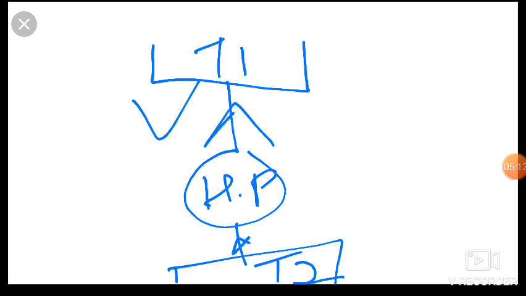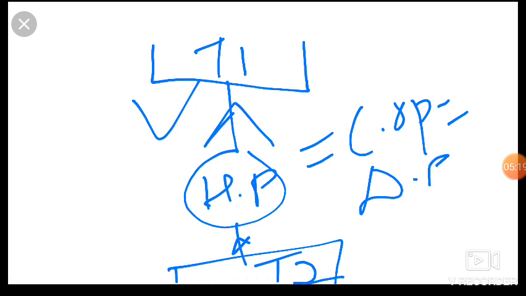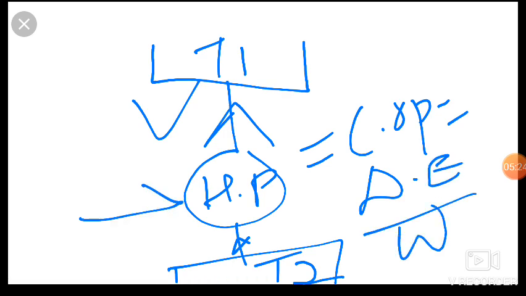So friends, COP is equal to desired effect upon work supply. We are supplying work to do this. So friends, here the desired effect is T1, and this is reversible. So work supply is equal to T1 minus T2.